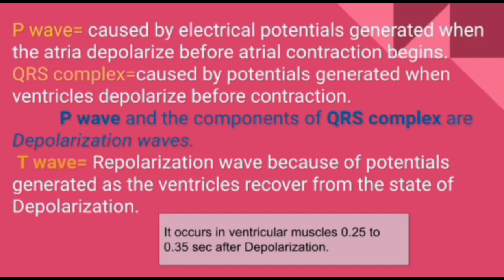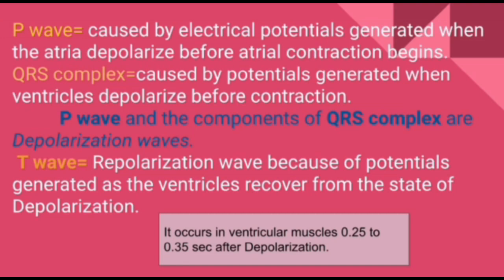Let's know what is T wave. It is a repolarization wave. T wave is a repolarization wave because of potentials generated as the ventricles recover from the state of depolarization. That means when the ventricles recover from the state of depolarization, potentials are generated.